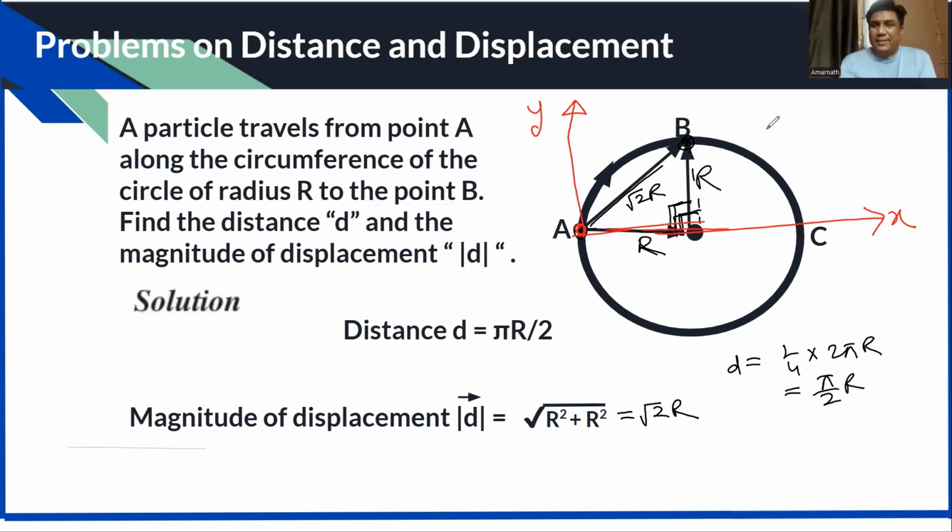Displacement is nothing but r i cap along the x-axis and r j cap along the y-axis. And you know how to calculate the magnitude of displacement: the square root of the x component square plus the y component square. That way also you are going to get root 2 r only.